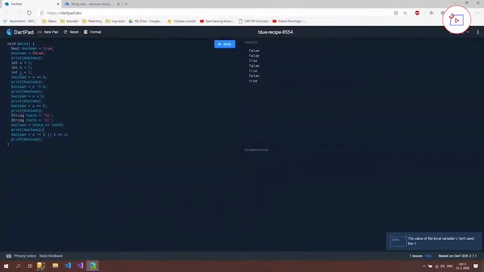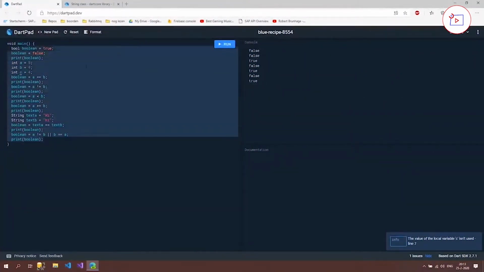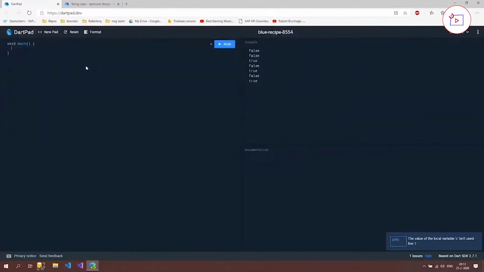So let's jump to our code and use it so it's easier to understand. We delete the code that we had here before. Don't worry, you can look it back up when you want to. I'm going to start with two numbers. Int A is 5 again and int B is 4. Now I'm going to say that if A is the same as B, B is going to be B plus 1.